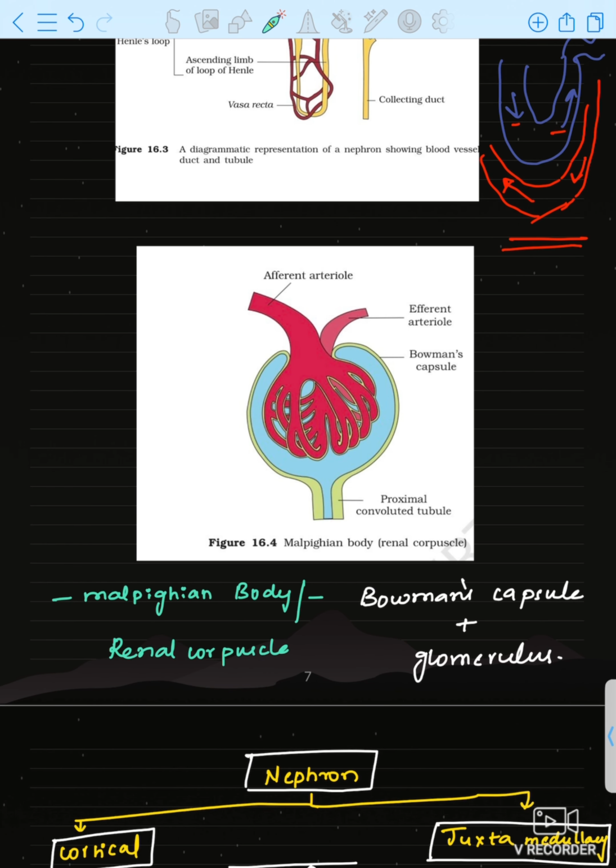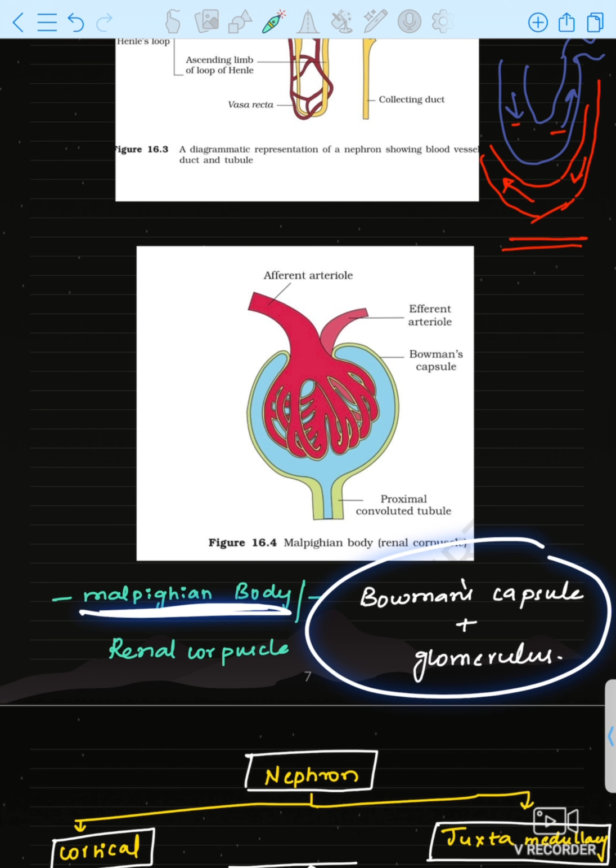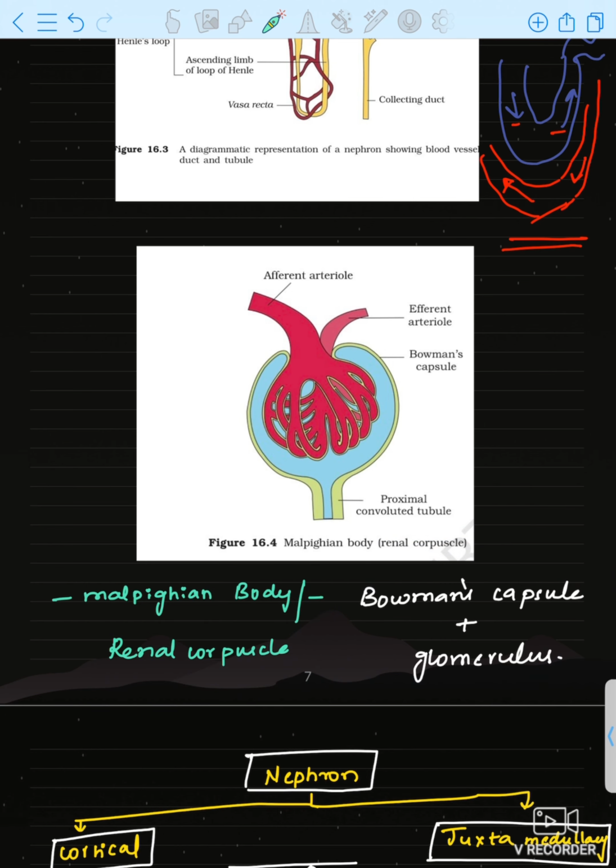So next, what you have to remember is the Bowman's capsule and this glomerulus, this network or tuft of capillaries, will be called the Malpighian body or renal corpuscle. See, the Malpighian tubule is an excretory structure in insects, like the cockroach. But the Malpighian body or renal corpuscle is Bowman's capsule plus glomerulus.